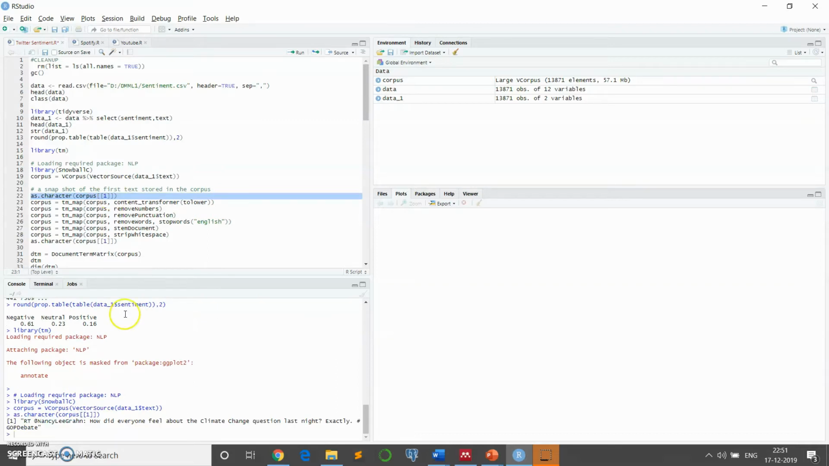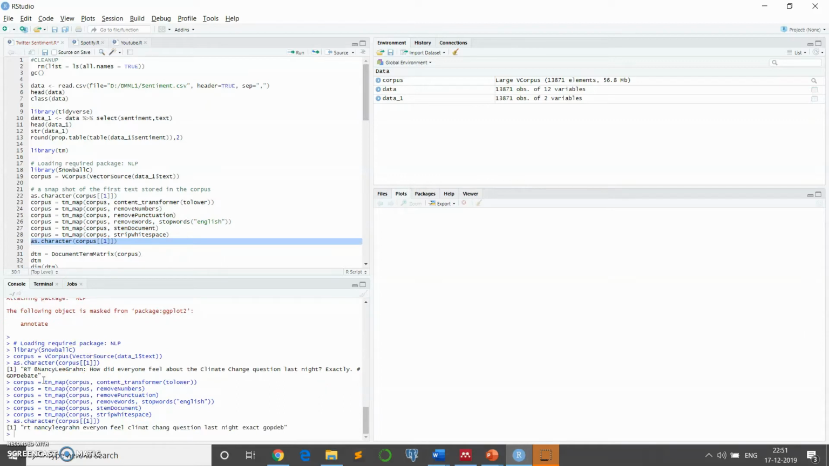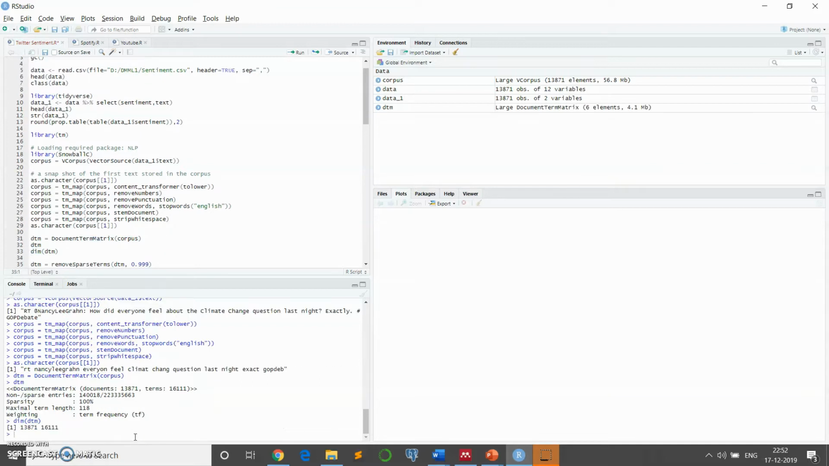So this is the first text we have stored in the corpus. We are going to run all these analyses, which are to convert the text into lower case, to remove numbers, punctuations, white spaces, and stem the document. So after that, we check the corpus. We can see that all the punctuations, numbers have been removed, and this is just pure text. So we are going to create bag of words over here with the document term matrix.